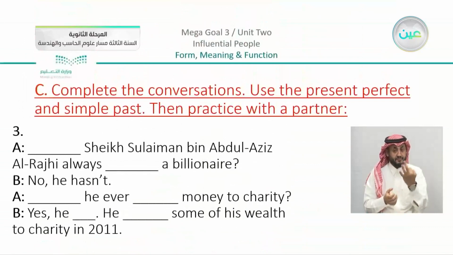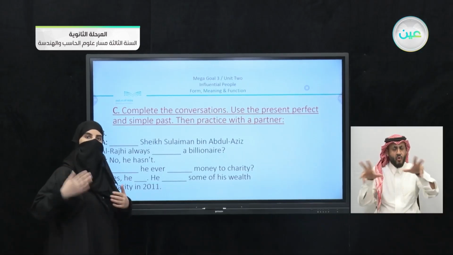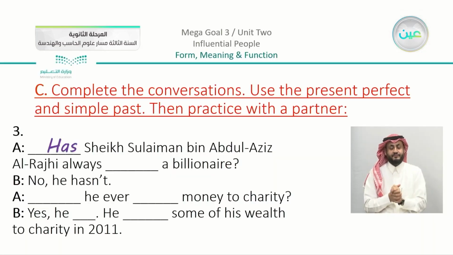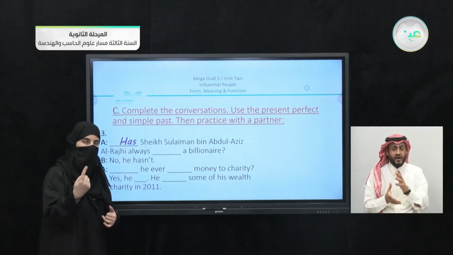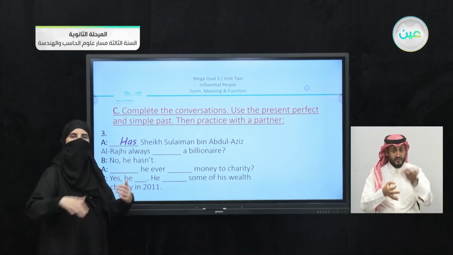Now we're going to complete with the second one. We have here number 3. Now we have blank, Sheikh Sulaiman bin Abdulaziz al-Rajhi, always blank a billionaire. This is a question. Now I'm talking about someone, a figure, from the past until his present history. So here I'm going to use has. Now, number one, remember that we used has here because we're talking about one person. And the second thing, because we are linking between the past and the present.